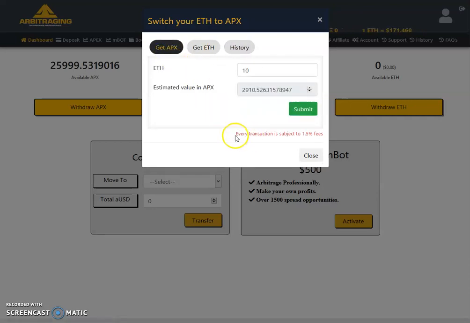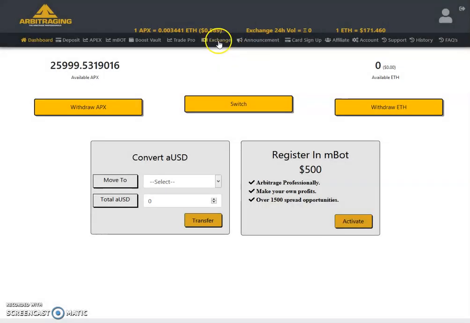But the most important thing is every transaction is subject to 1.5% fees. So whenever you buy Ethereum from Apex, you will have to pay 1.5% extra fees. But if you trade on the exchange, there are much lower fees. So now the choice is totally up to you, whether you want to buy from the switch button, or you can also get it from the internal exchange.